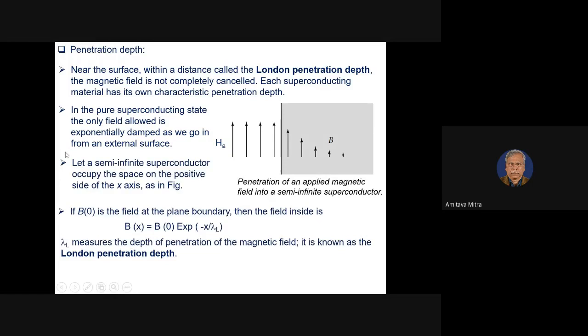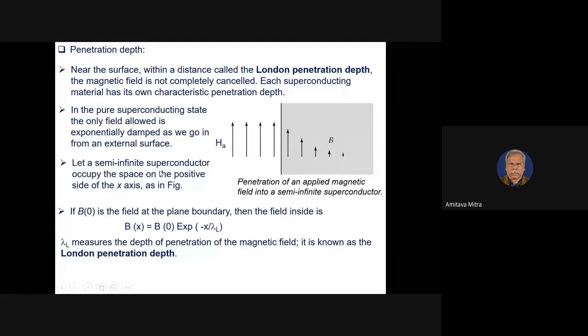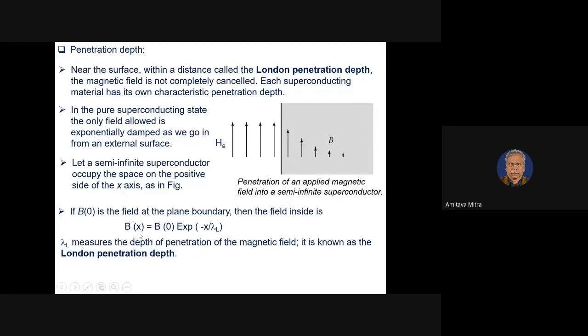So if we consider a semi-infinite superconductor occupying the positive side along the x direction, and B0 is the field at the surface, then this depth of penetration can be represented by the formula B(x) = B0 exp(-x/λL). X is the distance, λL is the depth of penetration of the field, and it is known as the London penetration depth.